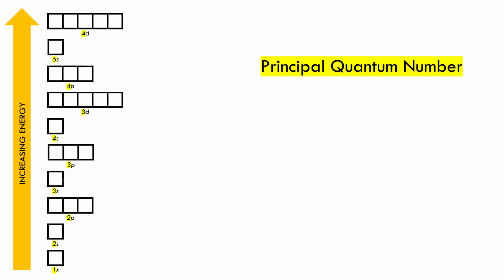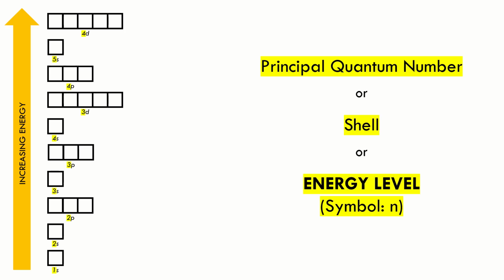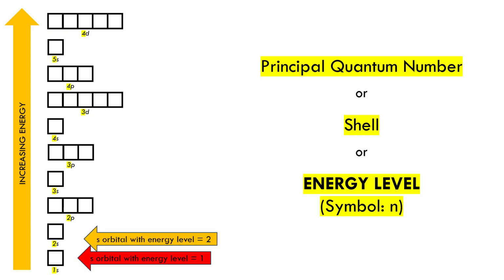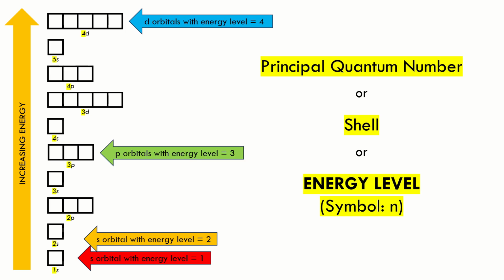We call this the principal quantum number, or shell number, or simply the energy level of an orbital subshell. This one, for example, is an s subshell with energy level 1. This is an s subshell with energy level 2. This is a p subshell with energy level 3. And this is a d subshell with energy level 4.